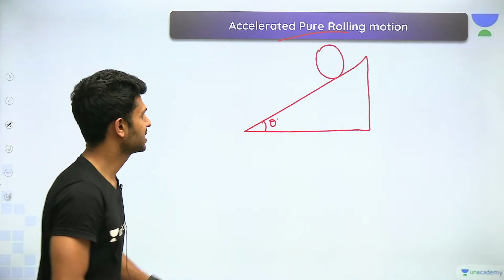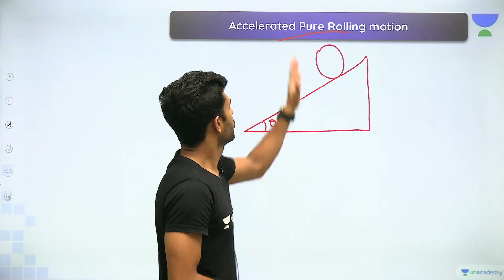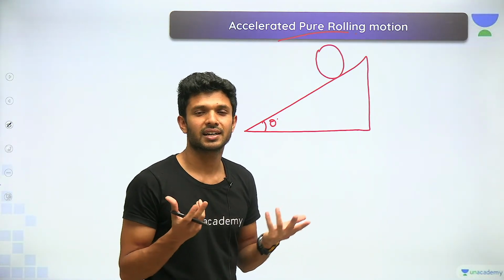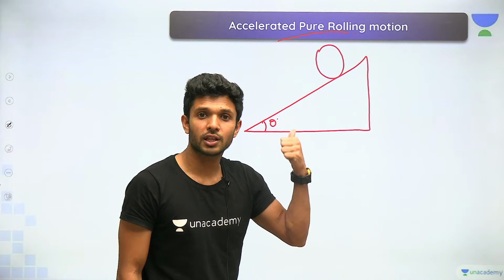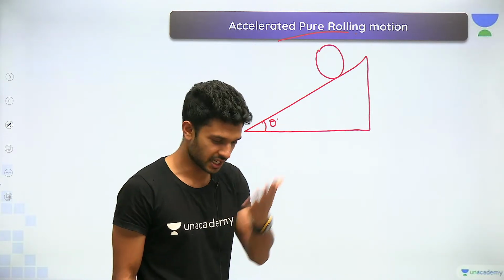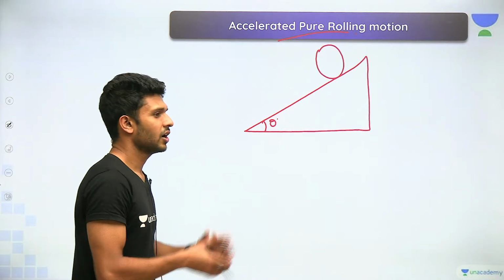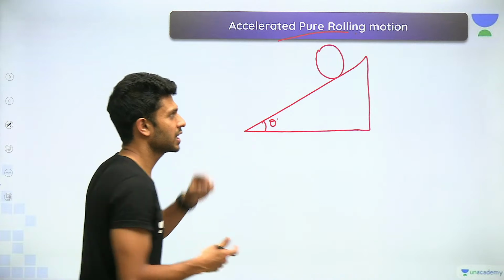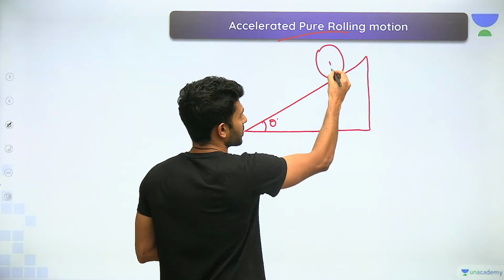Okay, we are going to understand each and everything. So for understanding whether it is an accelerated rolling motion or not, क्या करना है? We have to mark all the forces which will give us the value for acceleration. Tell me, or tell yourself, try recalling which forces are acting on this body.